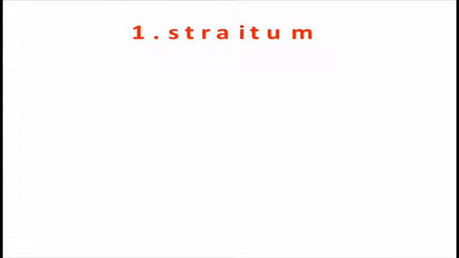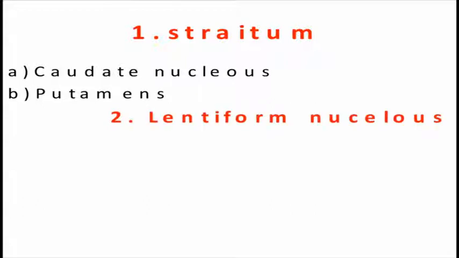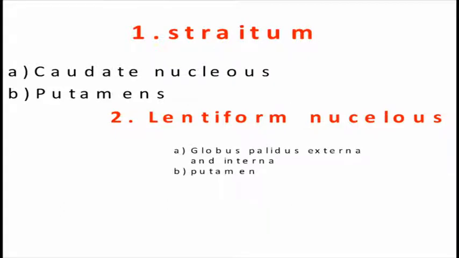Now we will talk about the basal ganglia. First we will talk about the striatum. The striatum is a collection of nuclei made up of the caudate nucleus and the putamen, and is also called the neostriatum. The next structure is the lentiform nucleus. You know that a collection of cell bodies in the central nervous system is called a nucleus. This structure is formed by the globus pallidus externa and interna together with the putamen, and that's why we call it the lentiform nucleus.